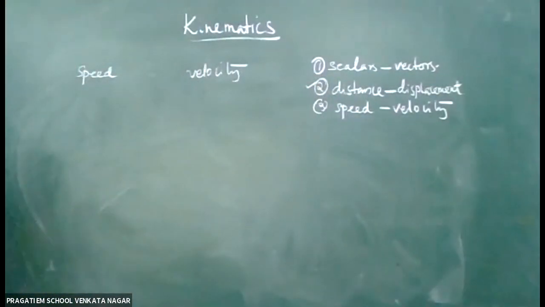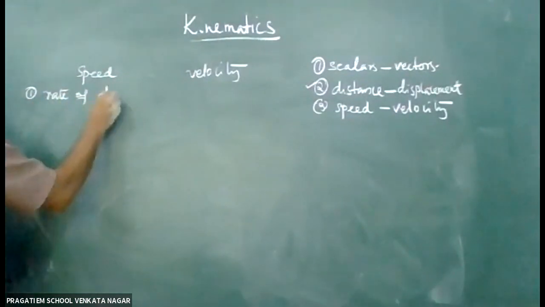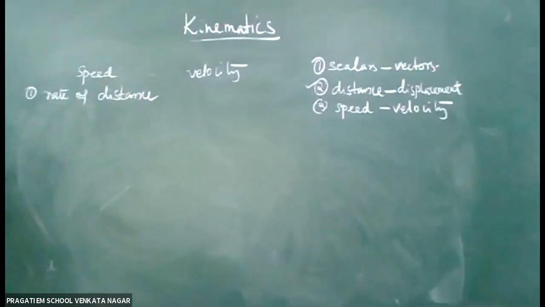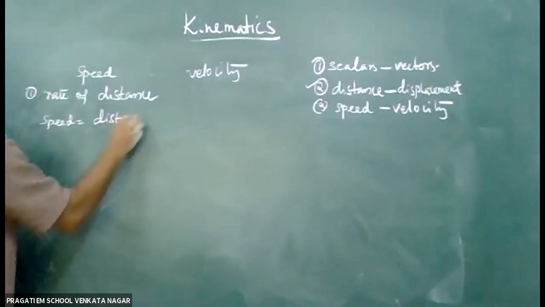Okay, speed and velocity. So speed we can define as the rate of distance. Simple definition. Speed is defined as the rate of distance. That means, what is the meaning of rate of distance? Speed is equal to distance by time.